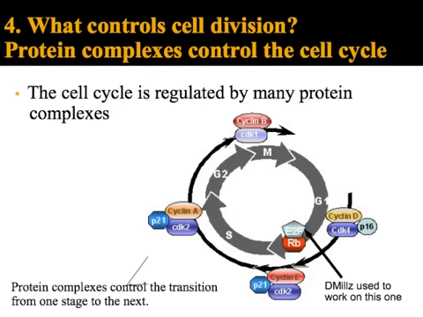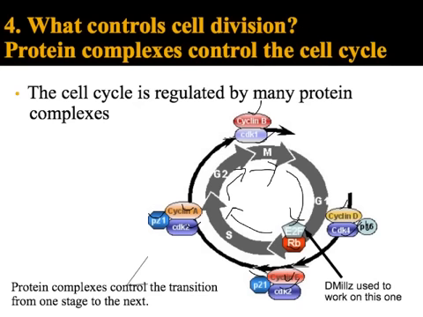Okay. So this process is actually really, really complicated. You can see here we have the cell cycle. We have G1 where the cell grows, S where DNA is replicated, G2 where the cell grows a little bit more, and then we have mitosis where the cell actually divides. On here, I've put just some of the proteins that are responsible for controlling this process. Look, I have 1, 2, 3, 4, 5, 6, 7, 8, 9, 10, 11, 12, 13 proteins here. And this is still an oversimplified version. I just wanted you to appreciate how complex this process is.